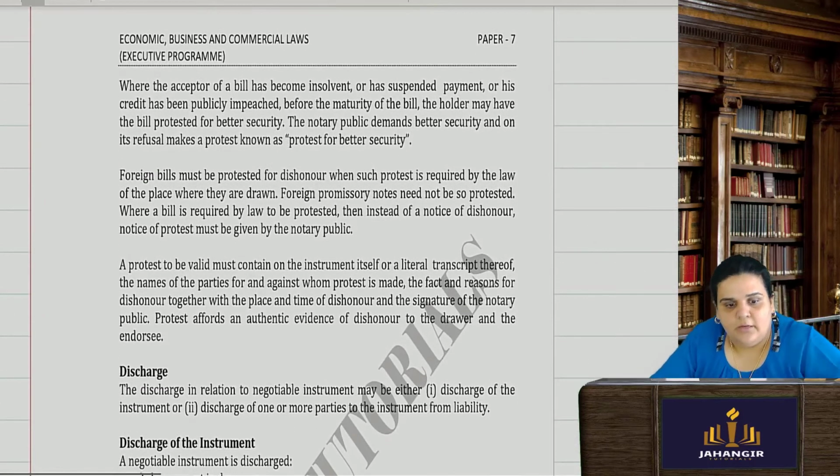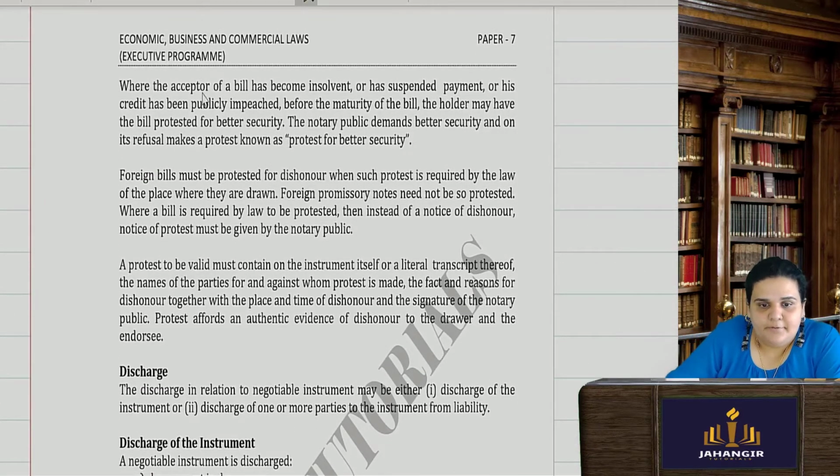Where the acceptor has become insolvent or has suspended the payment, or his credit has been publicly impeached before the maturity of the bill, then the holder may have the bill protested for better security.